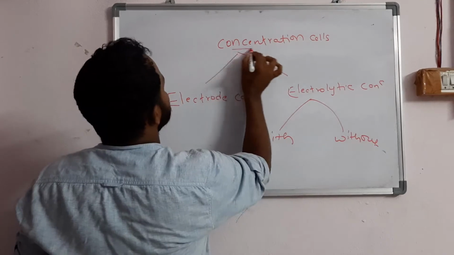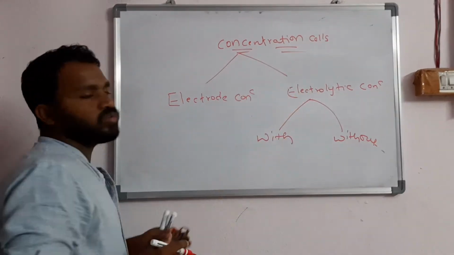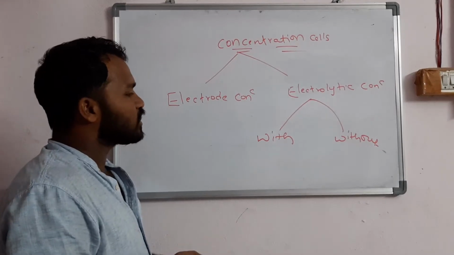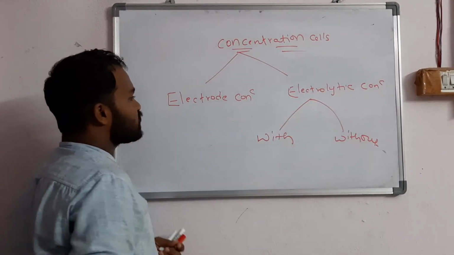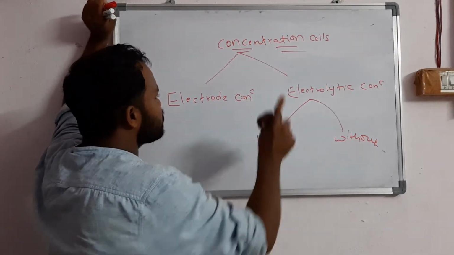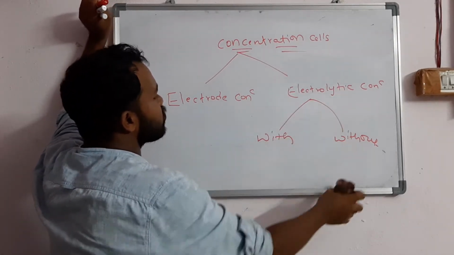First we will discuss the electrode concentration cells and electrolytic concentration cells.